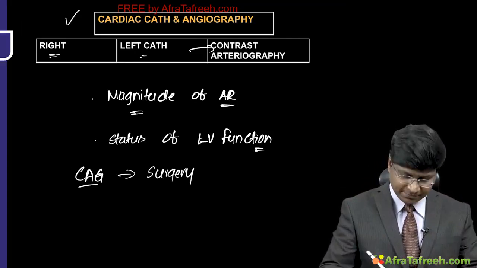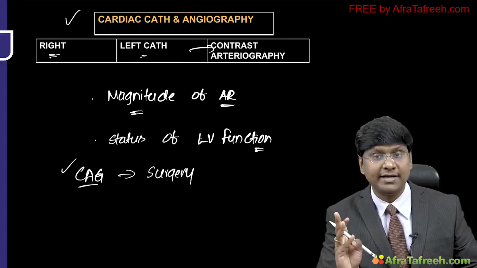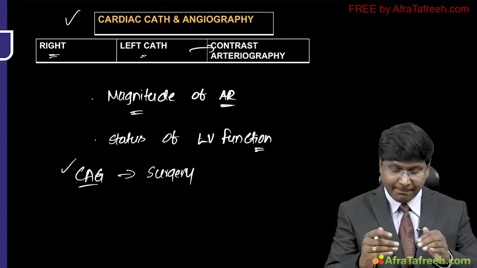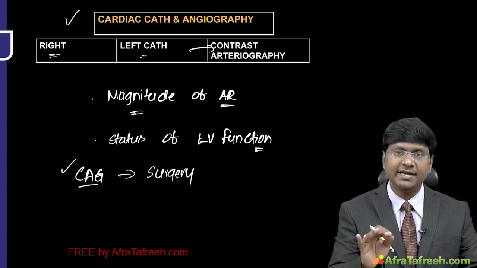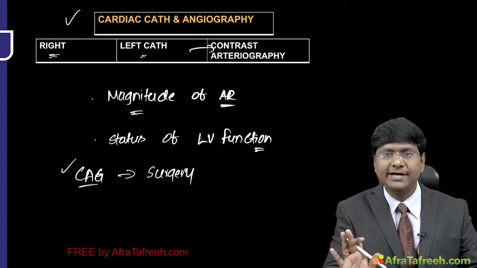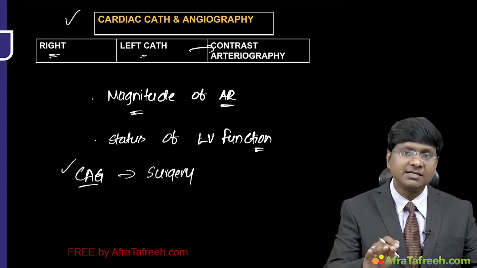In such a case, you need to do the coronary angiogram. Coronary angiogram is performed routinely in appropriate patients prior to surgery to look at the coronary arteries in detail. Otherwise, we don't do coronary angiogram if we are not planning for any CABG.